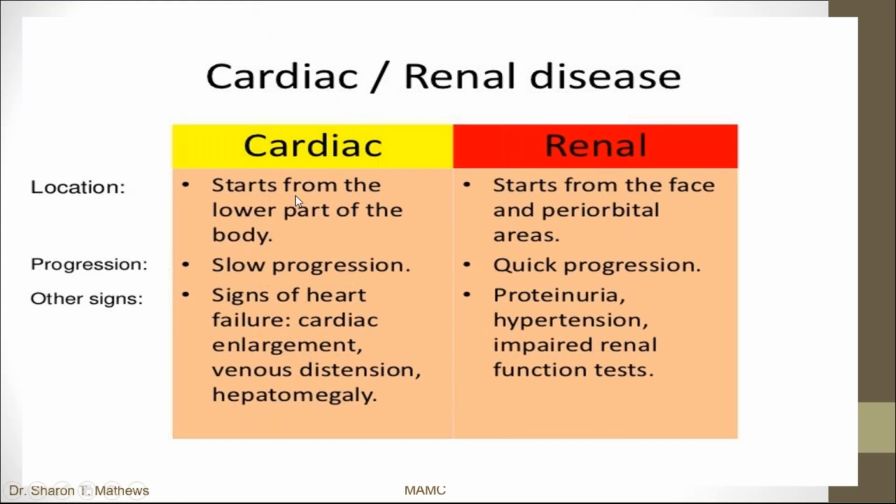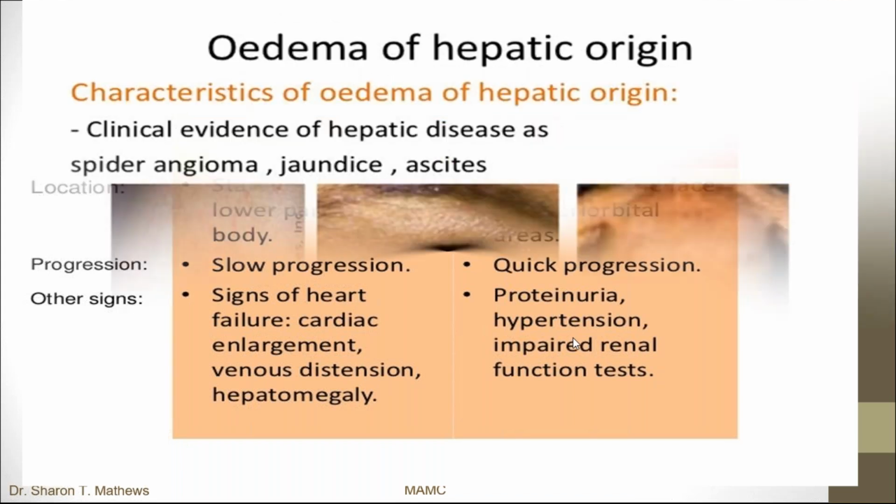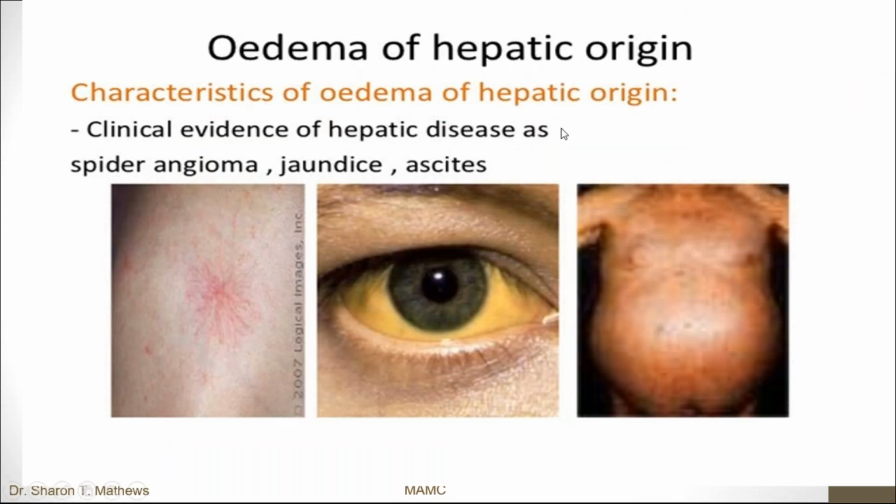Now coming to cardiac and renal causes of edema. Cardiac, it starts with the legs. It's a very slow progression. They can have signs of heart failure, as I already explained, cardiomegaly, JVP rise, tender hepatomegaly, whereas renal, it starts from the face, periorbital facial puffiness. It's a quick progression with all the findings of proteinuria, hypertension, deranged KFT.